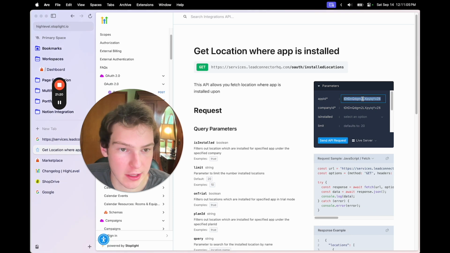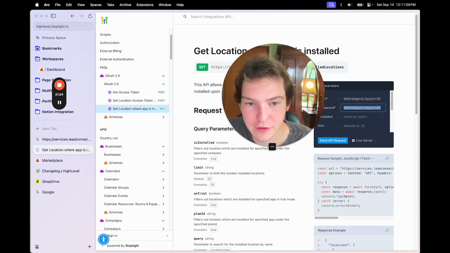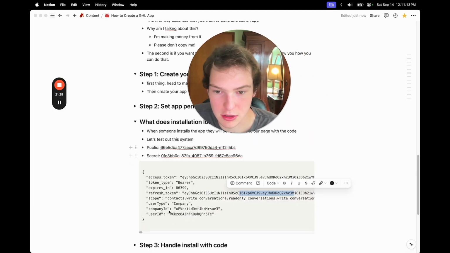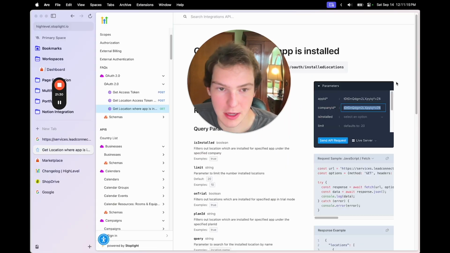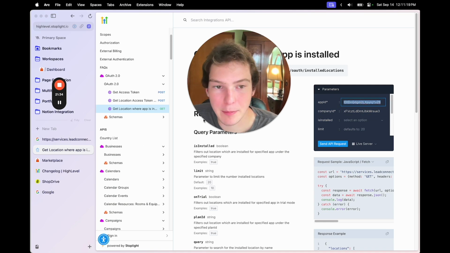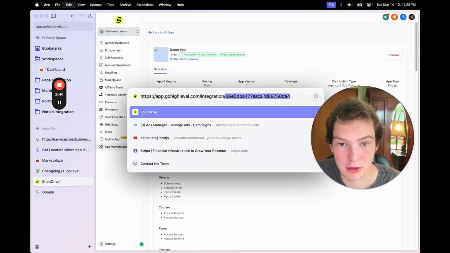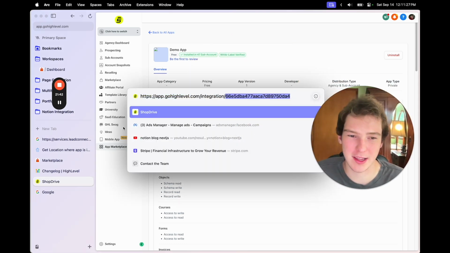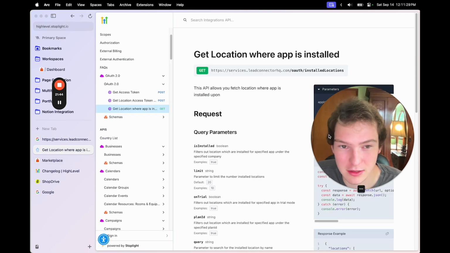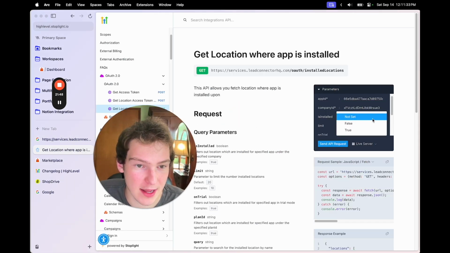So what do we need? We need the app ID and the company ID. Thankfully, I have my company ID. Actually, yeah, it should just be right here. Yeah, company ID, so that's from that request earlier. And then the app ID is going to be this value up here. If you know a better way to get that than what I did, screenshotting it, just let me know. Okay, so app ID is going to be that.